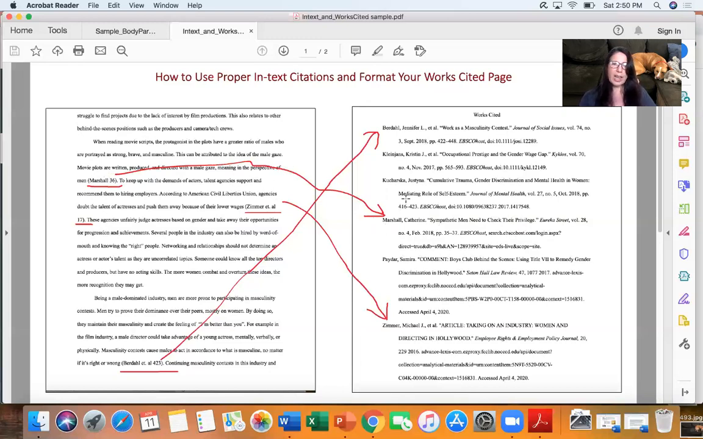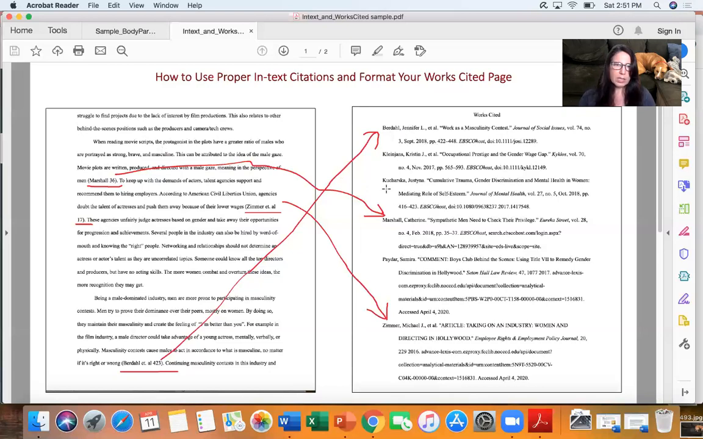So in this case, she has all authors. You might have a source that doesn't have an author. If that's the case, the entry will start with the title of the article. And in that case, the first word or 2 of the title is what will appear in your in-text citation. So it's always the same. Whatever's the first word in your entry, it always matches what's in the parentheses.